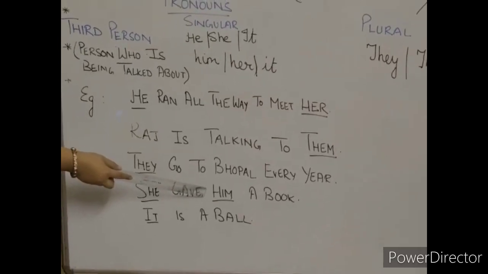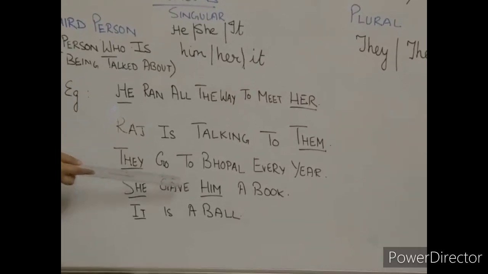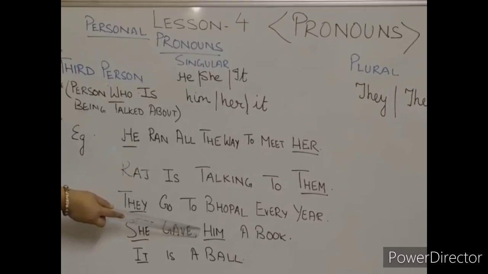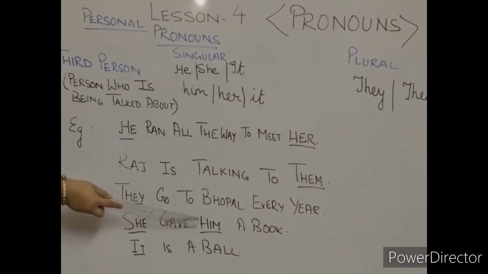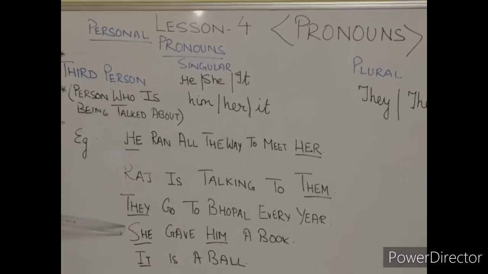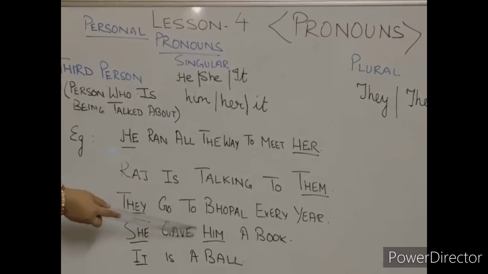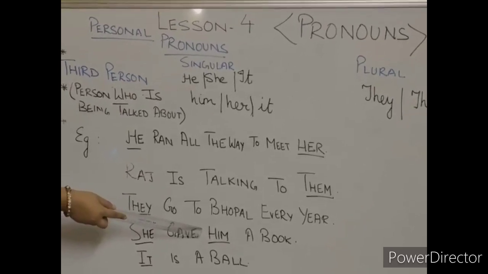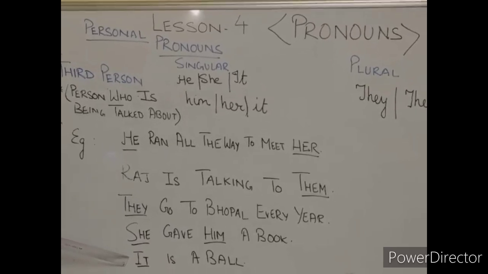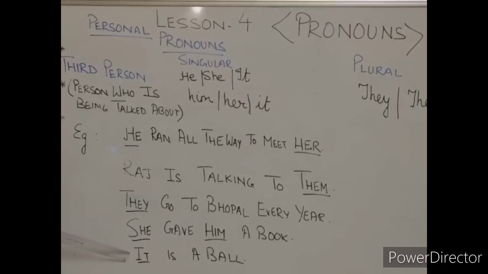Him is in object place. Sorry, him is in object place and it is singular only. So I am repeating once again. She, subject place, singular. Him, object place, singular. And it is a ball. It, subject place, singular.